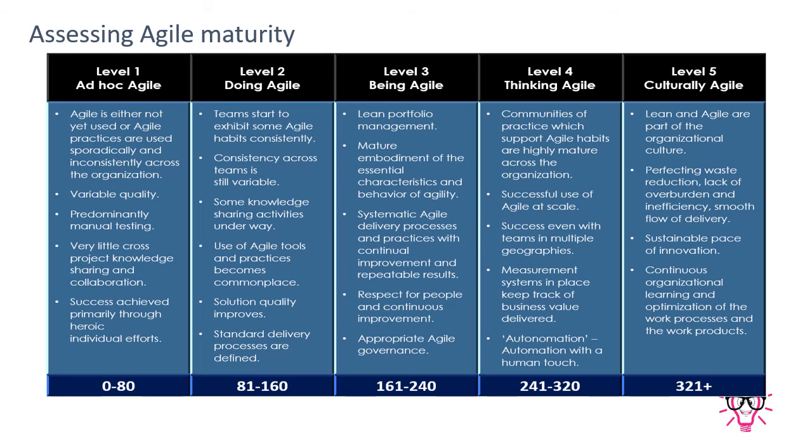Second level is doing agile. So doing agile means what? We have 12 principles in agile which are provided by agile. We try to follow all those principles, but agile never forces you to follow all those 12 principles. Those are basically guidelines, so that you can work very easily in your day-to-day life. These guidelines help you, support you to make a decision, to create a solution, and to make your life easier.